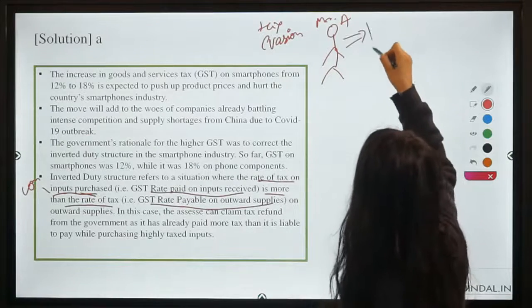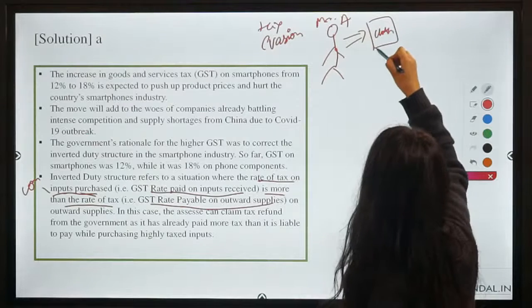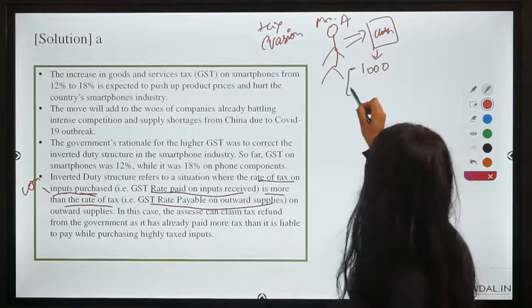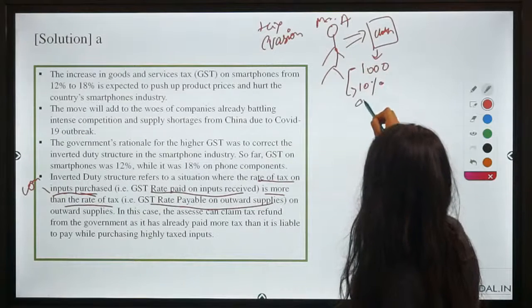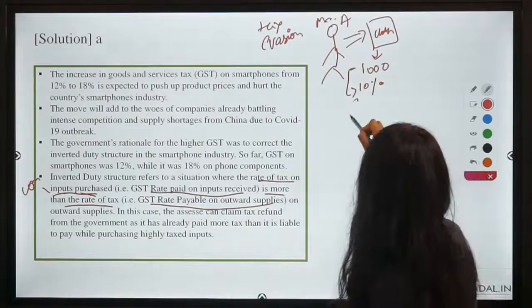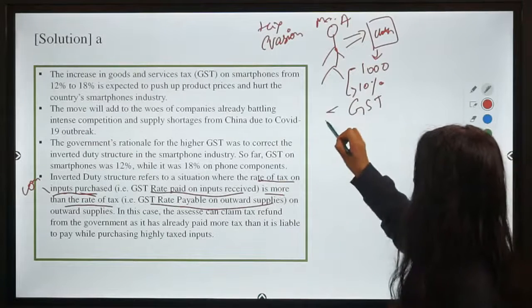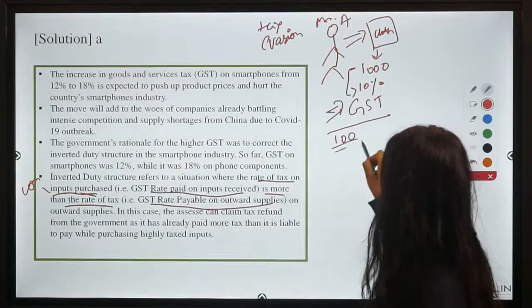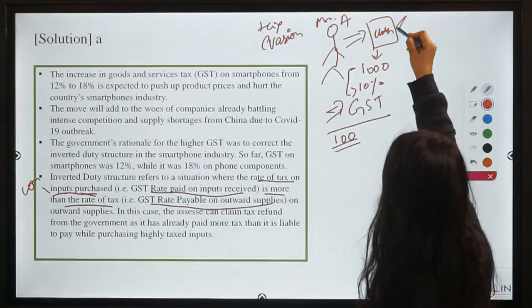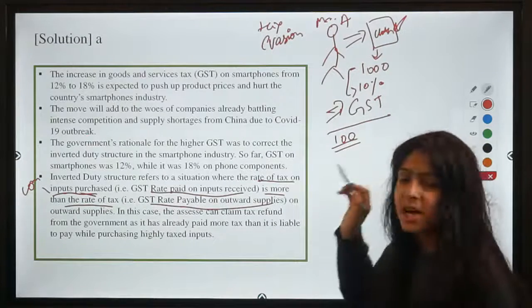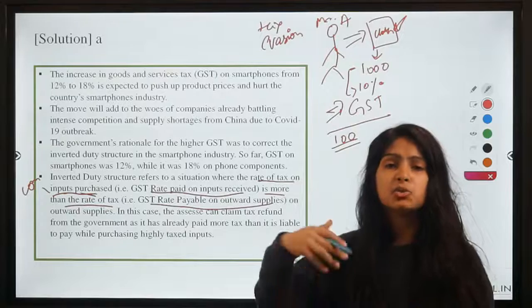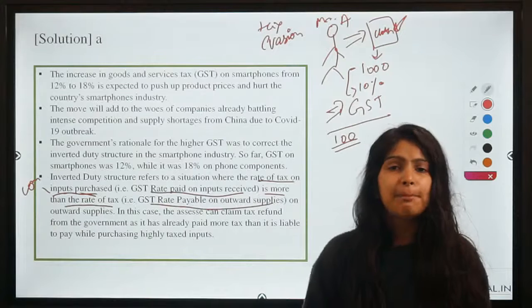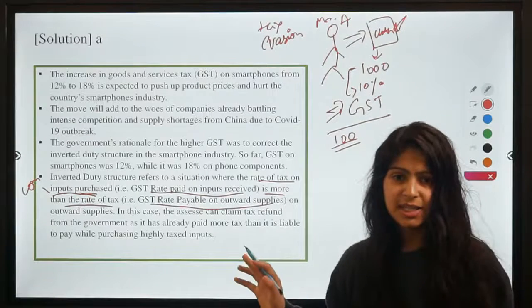So he purchases cloth from the market at rupees 1000, and on this rupees 1000 he pays a 10% GST, right? So now how much GST is he paying? 10% of rupees 1000, that is 100. So while he purchases this raw material, this cloth, he is paying rupees 100 as GST, as tax to the seller from whom he is buying this raw material, right? So he has already paid rupees 100 as tax. You can see here, right?